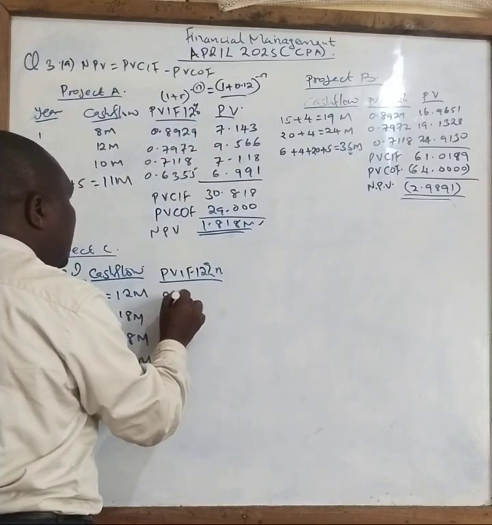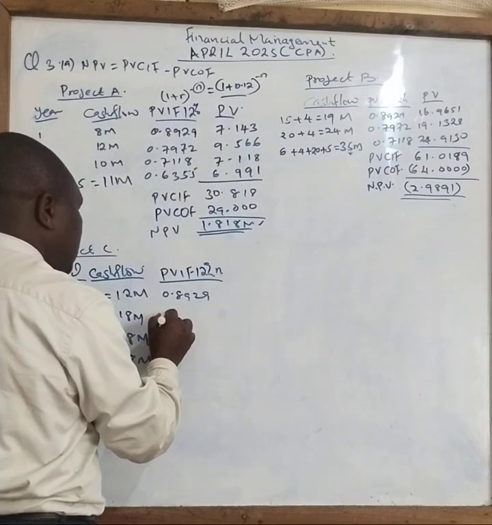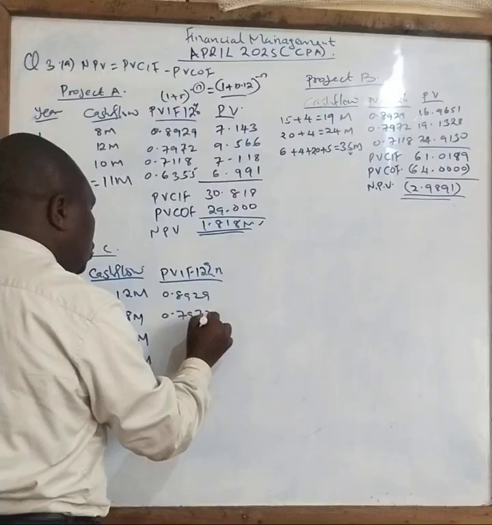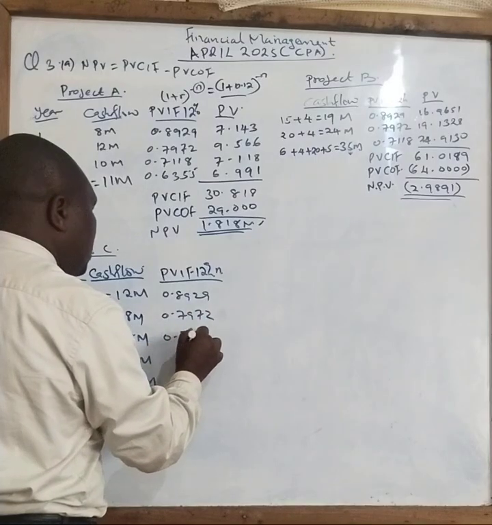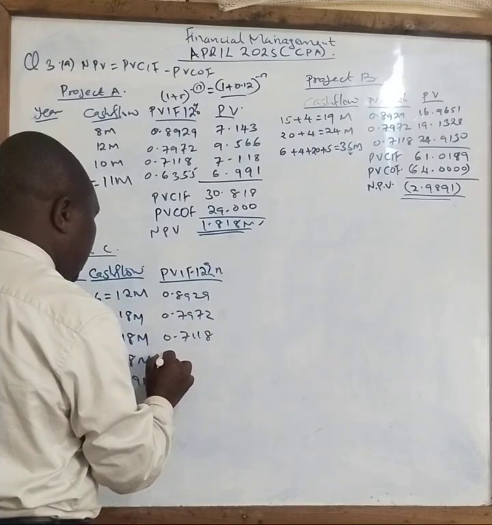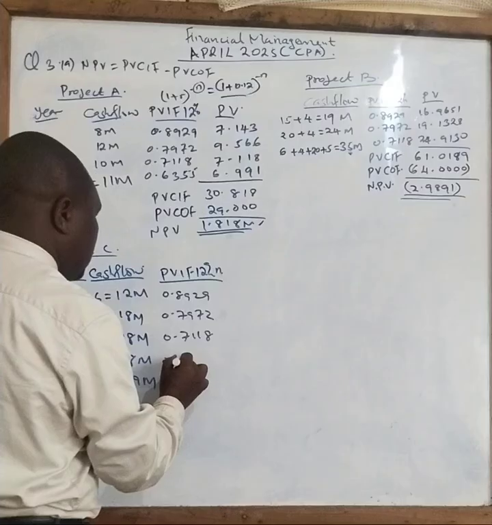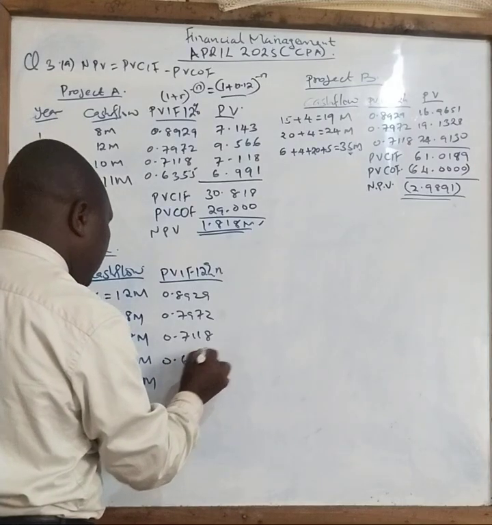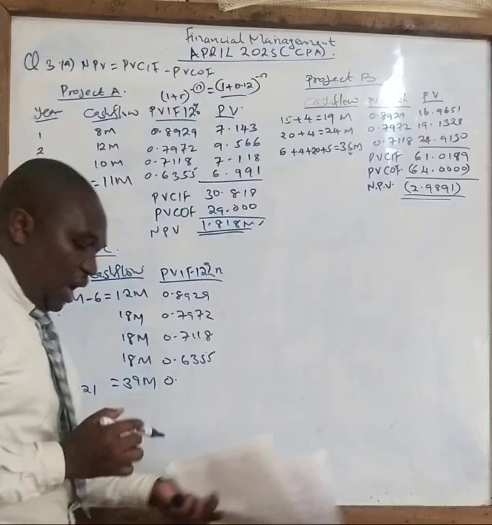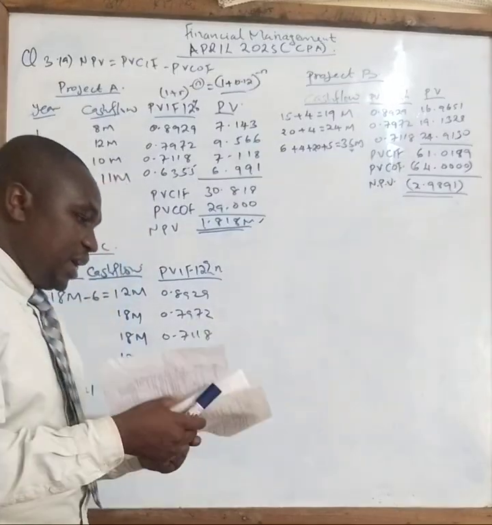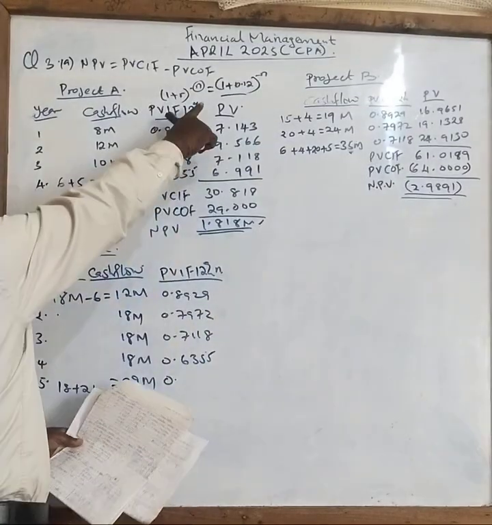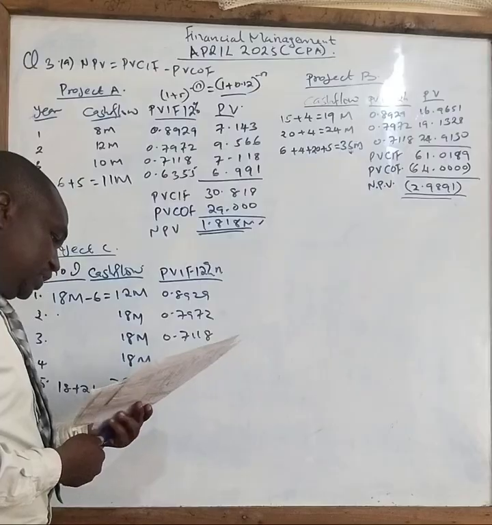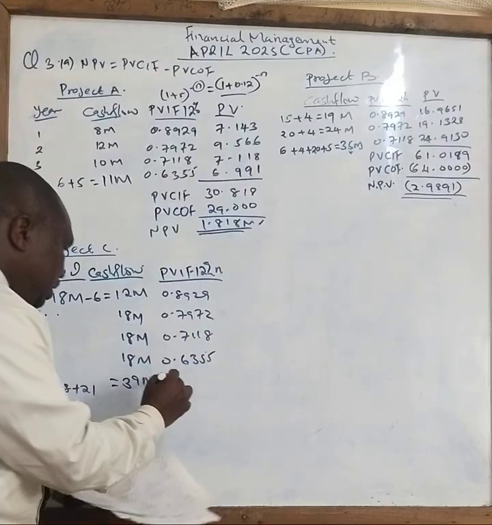So it will be 0.8929, 0.7972, 0.7118, and 0.6355. But for year 5, I don't have. So therefore, I need to press my calculator also using the same formula there. Using the same formula, your answer you get is